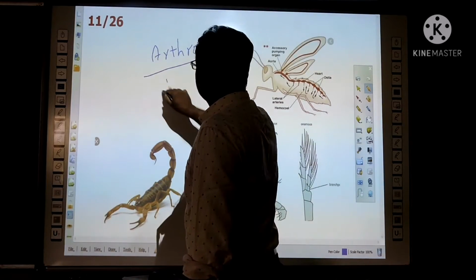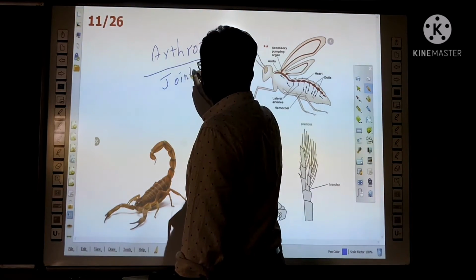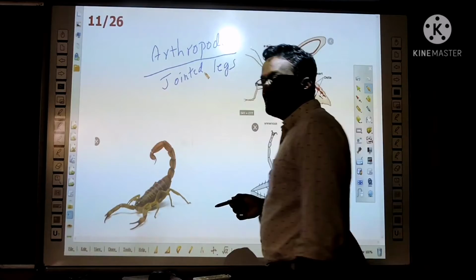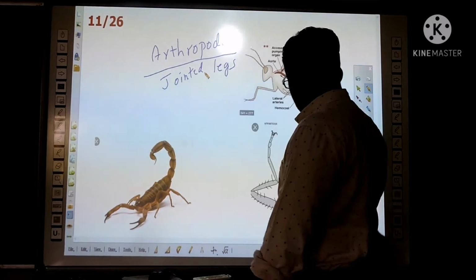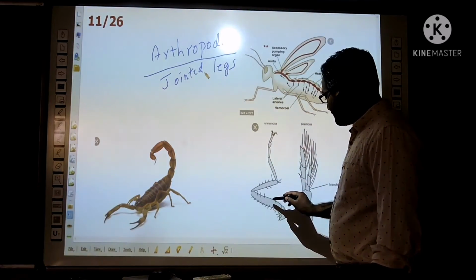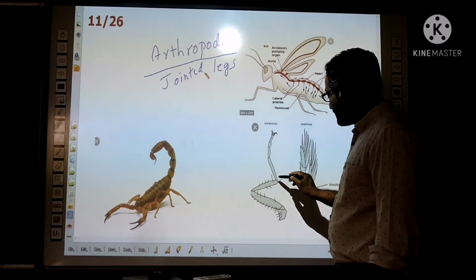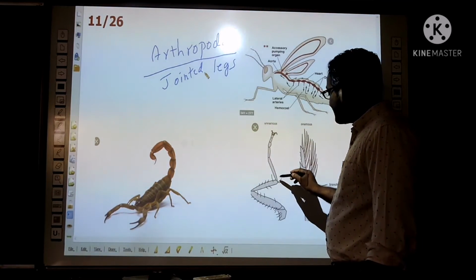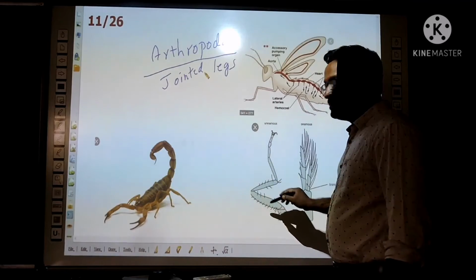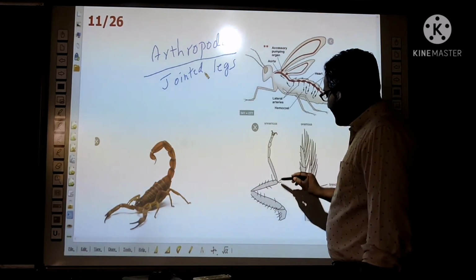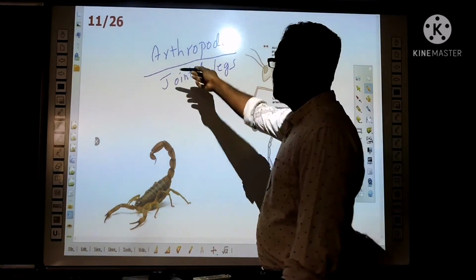Arthro means jointed. For example, if you observe the legs of insects, they look like that. See, there are joints, right? There are joints between the segments. So this type of jointed legs is present in the Arthropoda group.